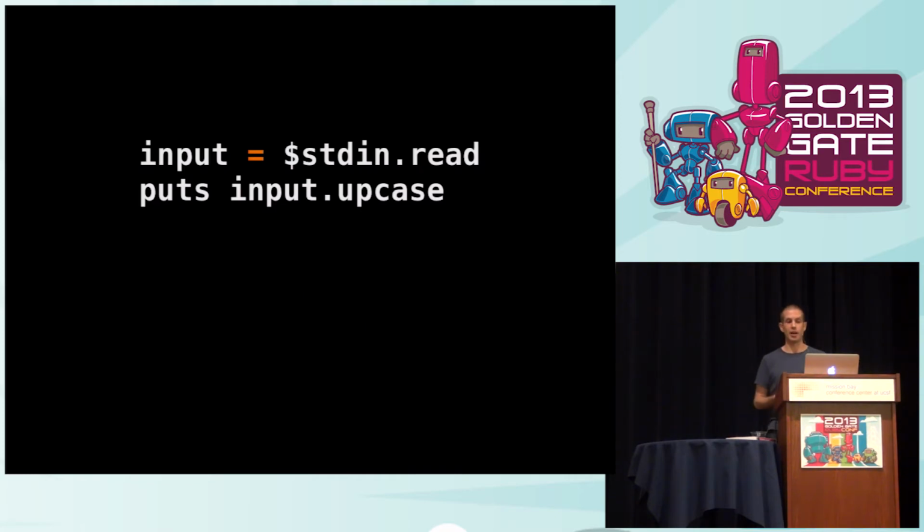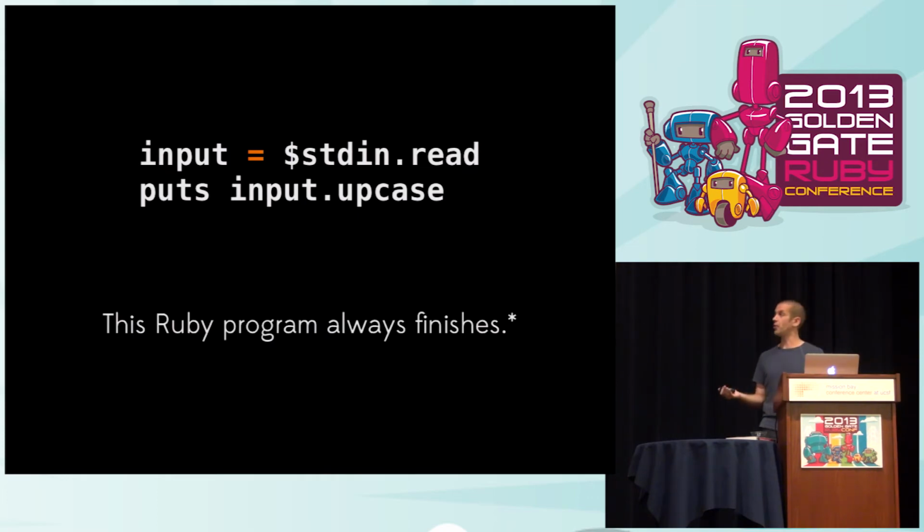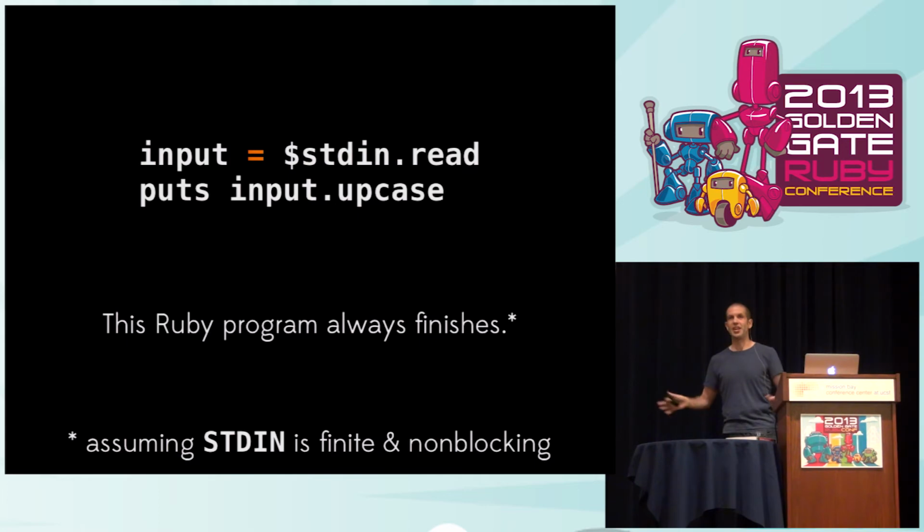So here's a Ruby program. This just reads in a string from standard input and then prints out that string upcased. And just by looking at that program, we can tell that that Ruby program is always going to finish. And the asterisk there is assuming that standard input is finite and non-blocking, right? I'm not interested in the operating system. I'm just interested in what this program does when it's read a string of input. So that program always finishes.